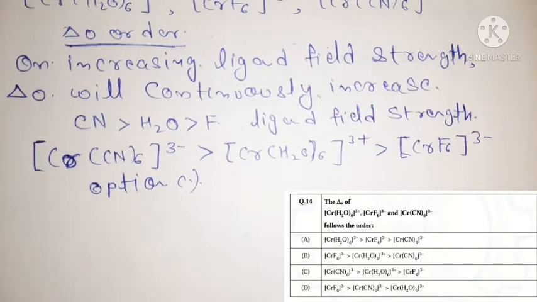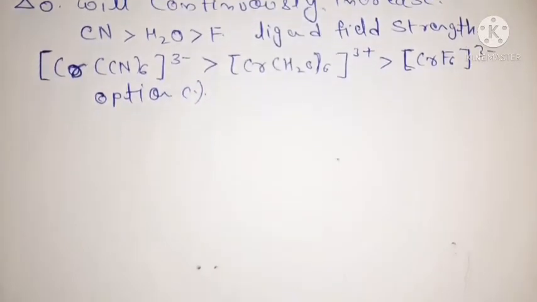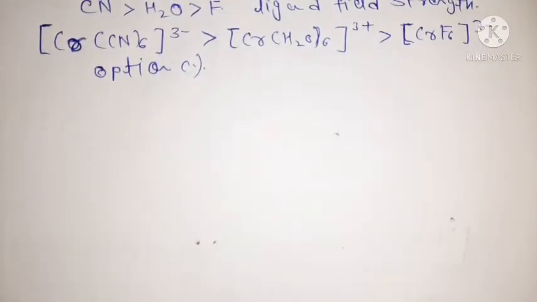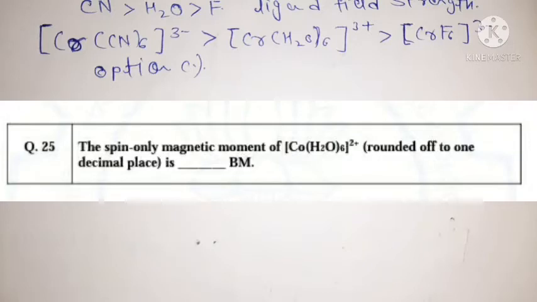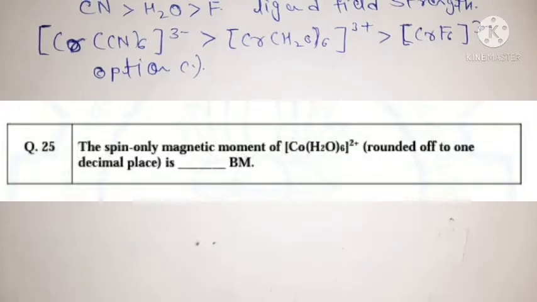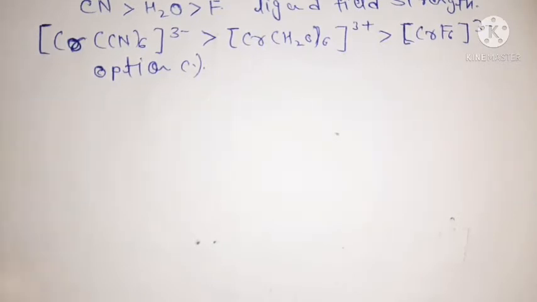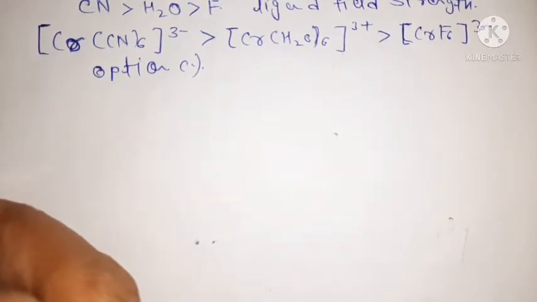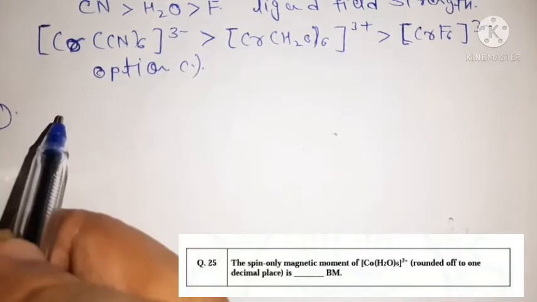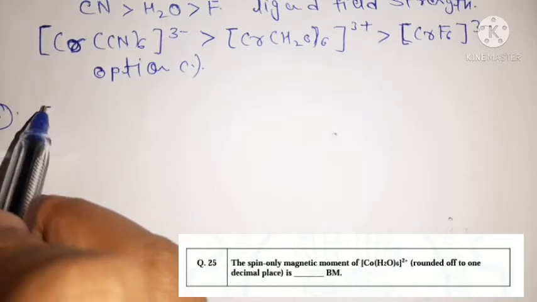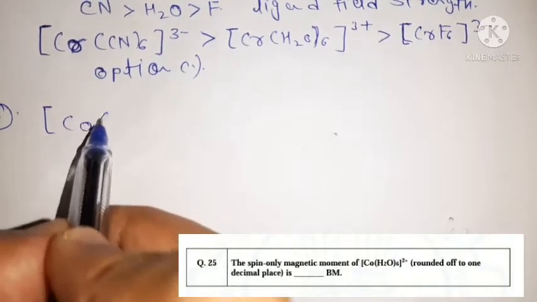Now we move towards our next question, and see, it says the spin only magnetic moment of this complex, rounded off to one decimal place, is in Bohr magneton. So this is a numerical answer type question, friends. You must find the spin only magnetic moment value for this complex. Let's do the solution of this question. So in this question we have a complex of cobalt.